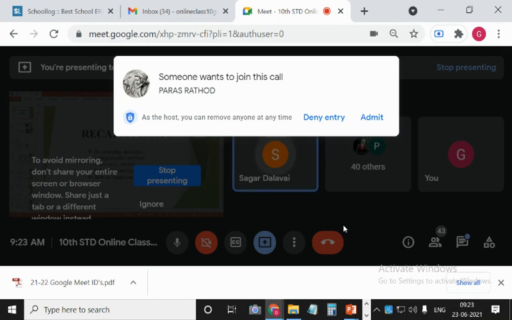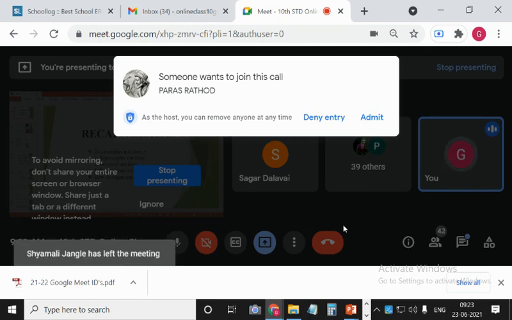Sir, what is the length of the large intestine? It is around 2 meters, depending on the organism. It is different for different organisms.